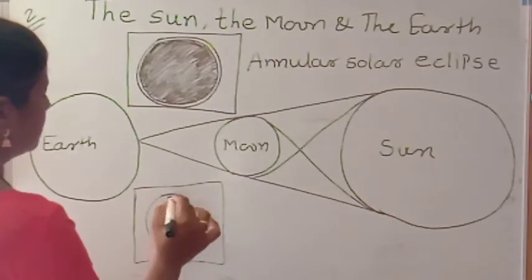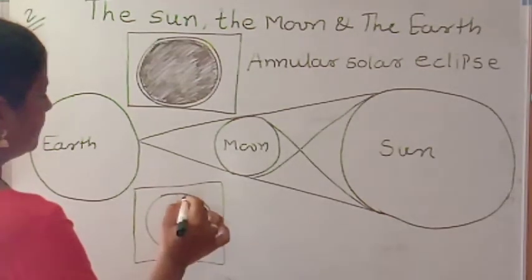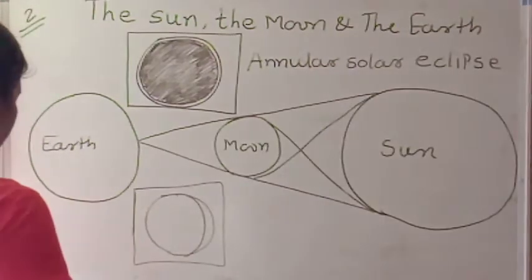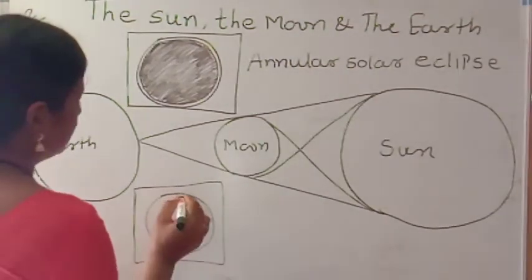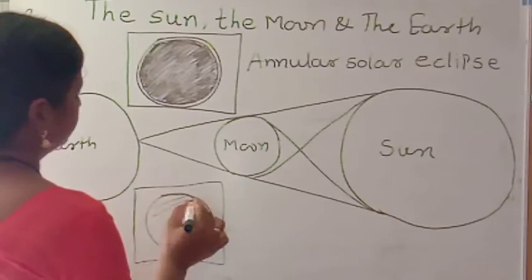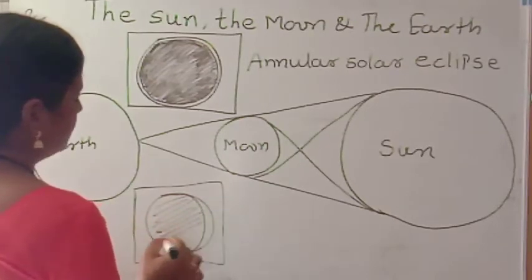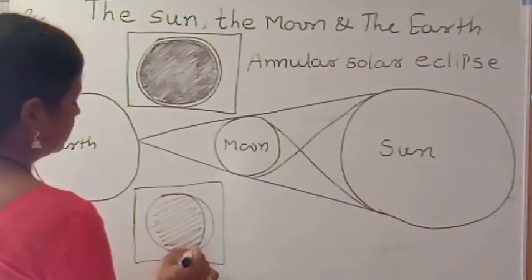We know that in partial eclipse some part of the sun is visible. This portion is also dark.